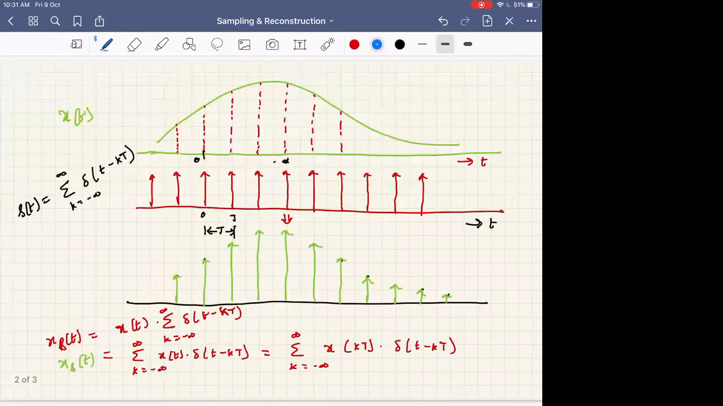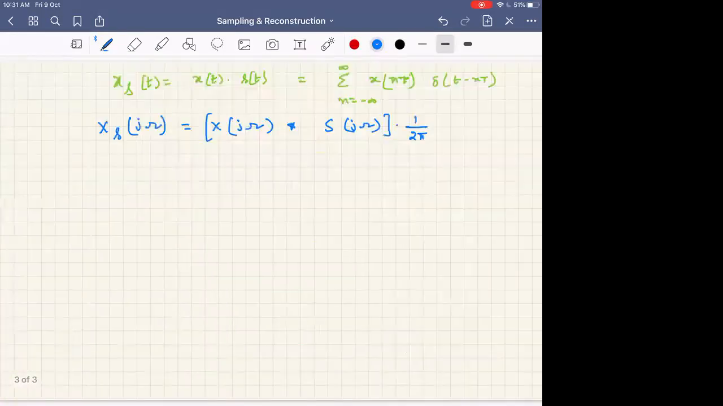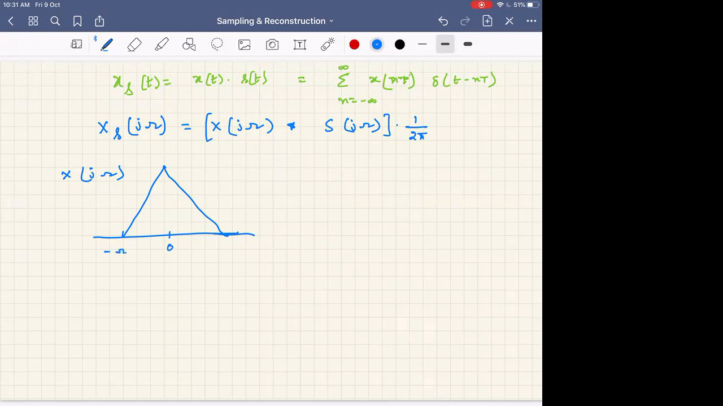Assume that x of j omega is given something like this. Though it is not given for us, assume it is given like this to make our operation simple. Assume that x of j omega is like this, from minus omega n to omega n or whatever.